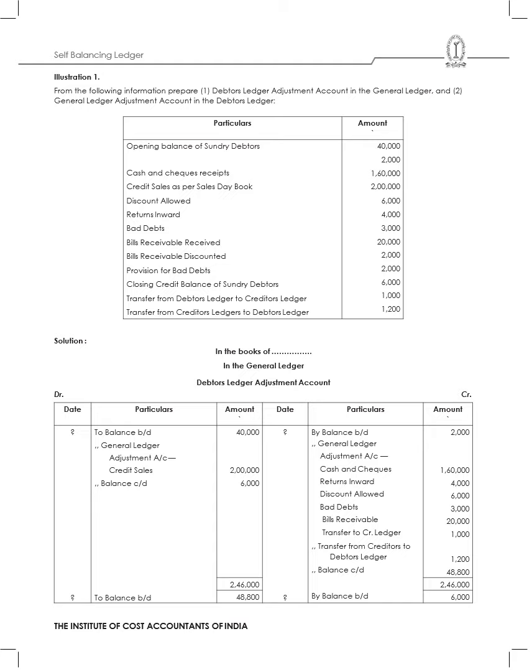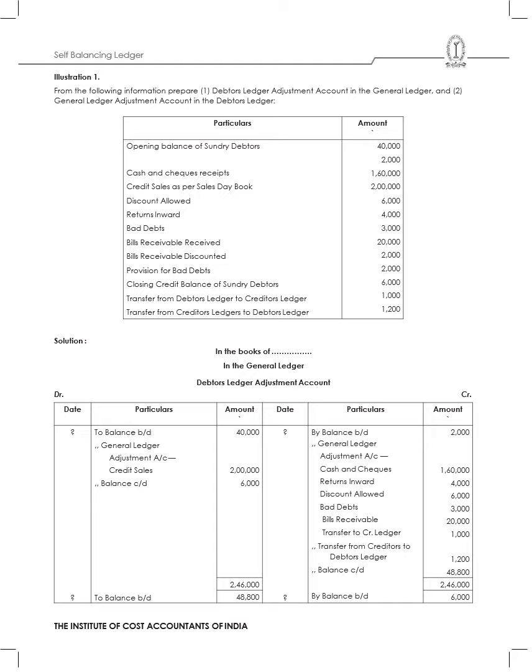Now what is that? It's given over here: opening balance of sundry debtors. So I've got 40,000, cash and cheque receipts 1,60,000, credit sales in the sales day book 2 lakhs, then discount allowed they have given, returns inwards 4,000, bad debts they have given, bills receivable they have given, bills receivable discounted they have given, provision for bad debts has been given, and then closing credit balance of sundry debtors is given, transfer from debtors ledger to creditors ledger is given, transfer from creditors ledger to debtors ledger is given.